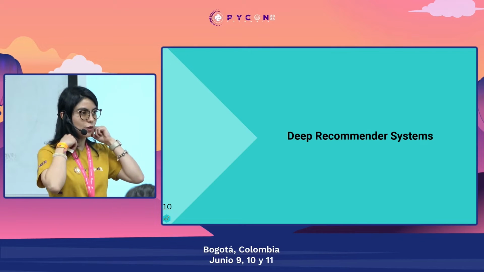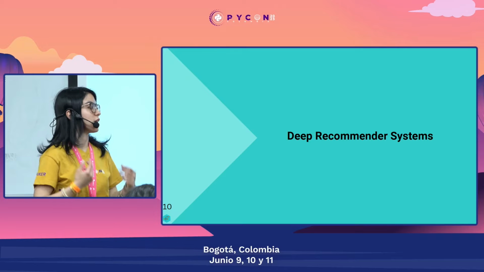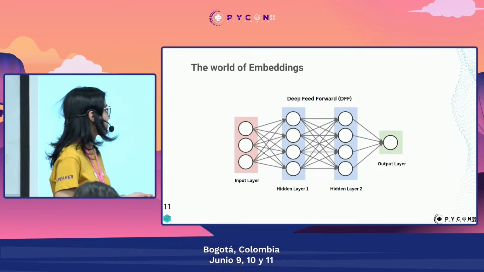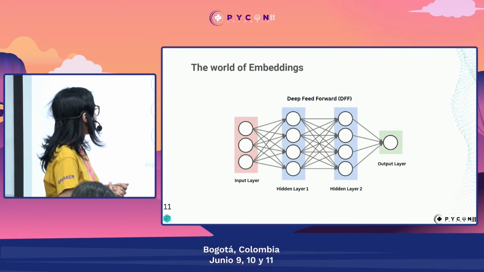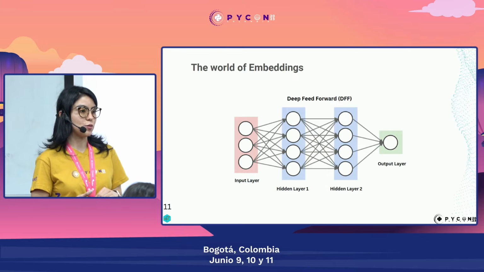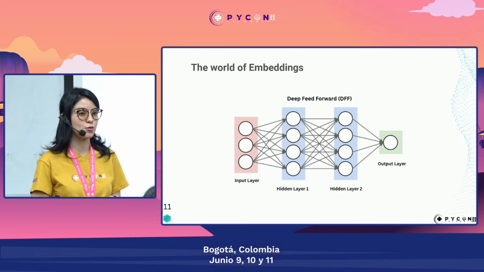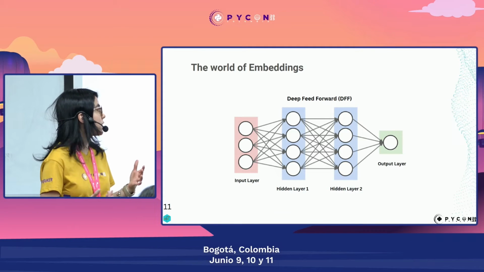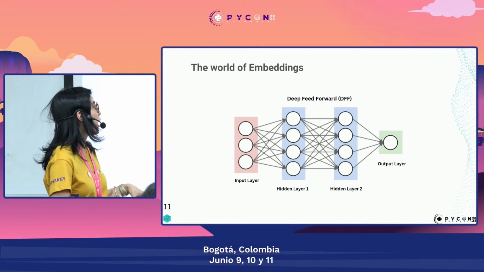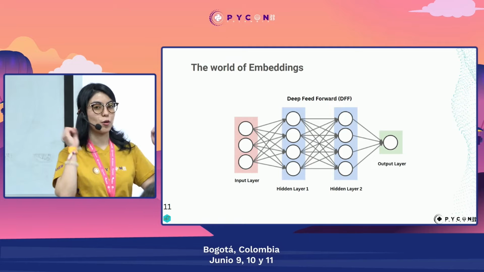So that's why the proposal that we have from recommender systems is very interesting. Here's what I call the world of embeddings. As you may know, those who have experience with deep learning and neural networks usually try to build embeddings in order to perform a task.